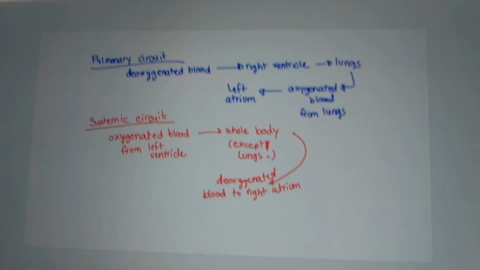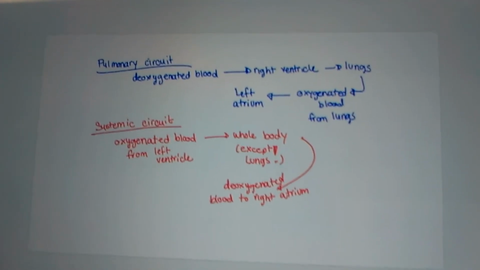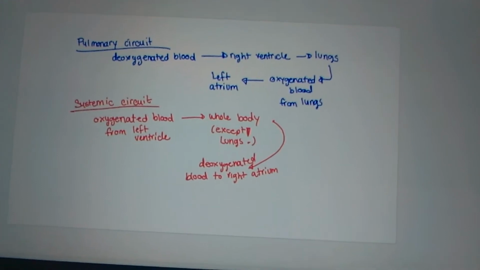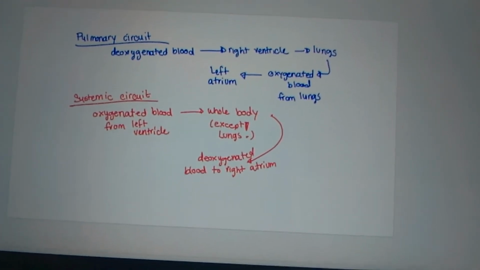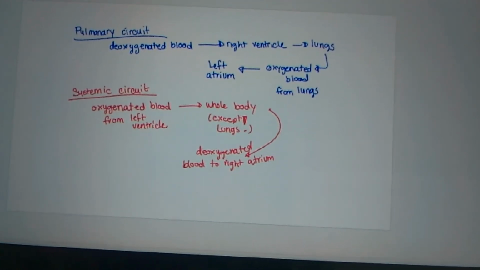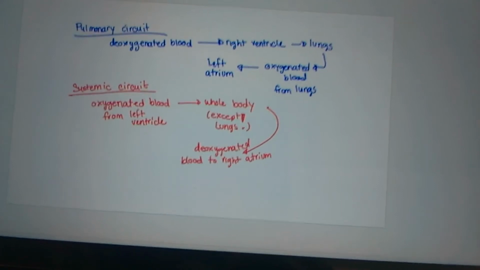Now, the pulmonary circuit carries deoxygenated blood from the right ventricle to the lungs. The pulmonary circuit is all about the lung. So right ventricle, lungs, oxygenated blood from the lung, and left atrium.